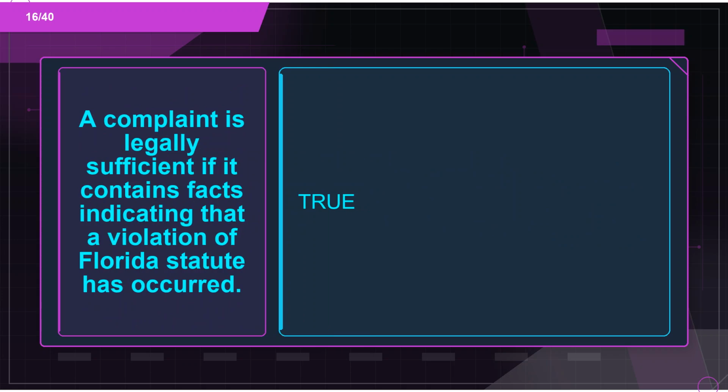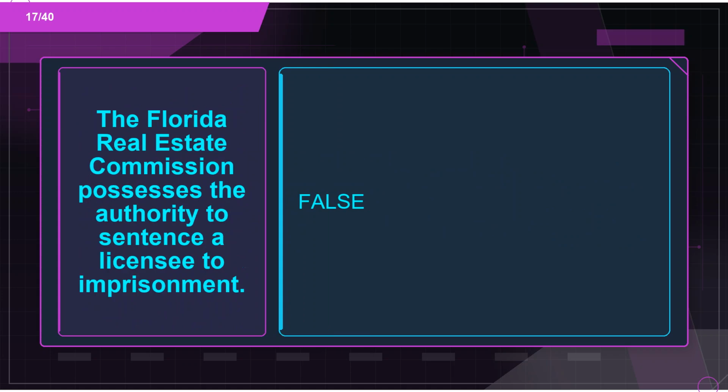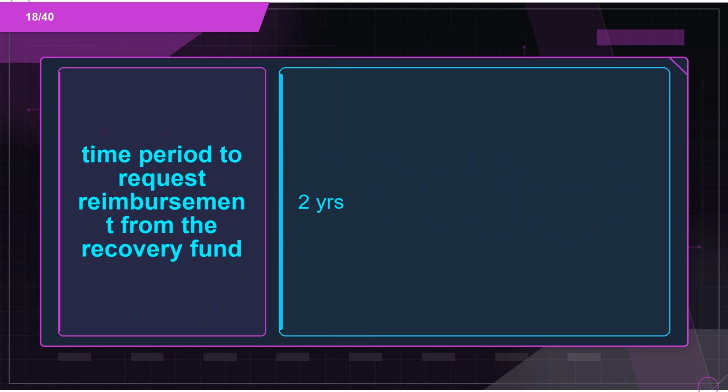Flashcard 16. Term: a complaint is legally sufficient if it contains facts indicating that a violation of Florida statute has occurred. Definition: true. Flashcard 17. Term: the Florida Real Estate Commission possesses the authority to sentence a licensee to imprisonment. Definition: false.